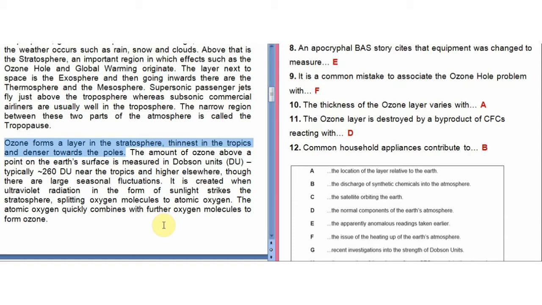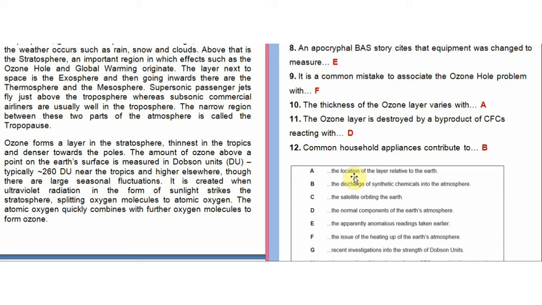Okay, so on what the thickness of the ozone layer depends, it depends on the location of the layer, whether it is in the tropics or in the poles relative to the earth. So that's how the A answer came of the 10th question.